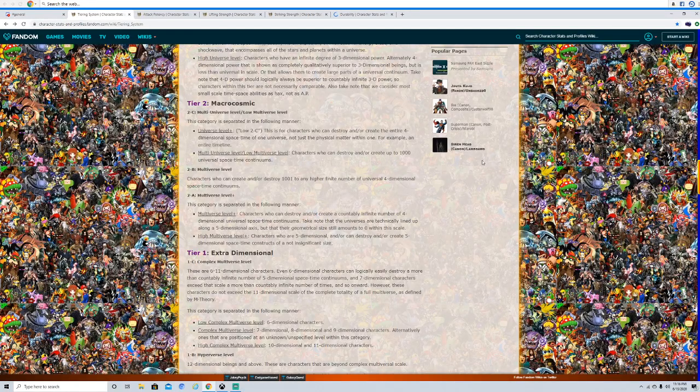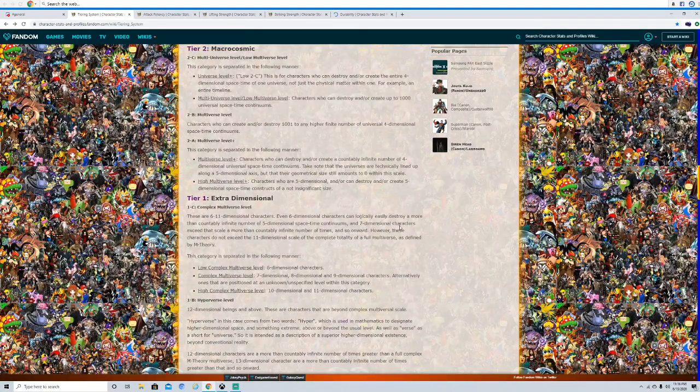And basically, you're inaccessibly above them, to be specific. So, you can't have characters around those ranges, right? A good example of fifth-dimensional characters would essentially just be Vector Prime, if we're talking about Transformers Cybertron. You could say Thanos from Marvel is fifth-dimensional, although there are versions of Thanos that should very clearly be above fifth-dimensional. Some people scale Thanos to infinite 4D, some people scale him higher. But fifth-dimensional essentially is just inaccessibly above multiversal / multiversal plus.